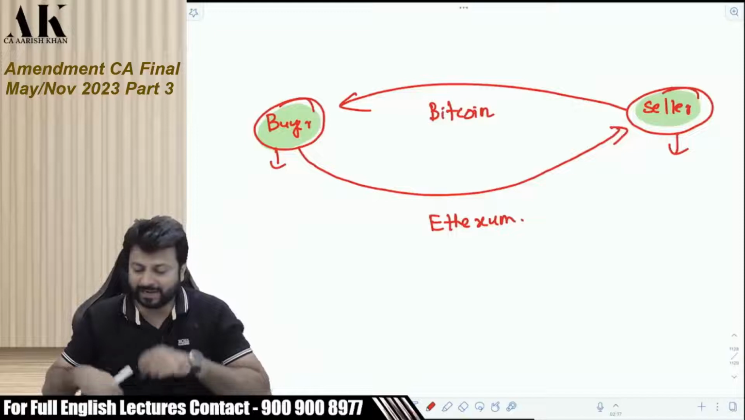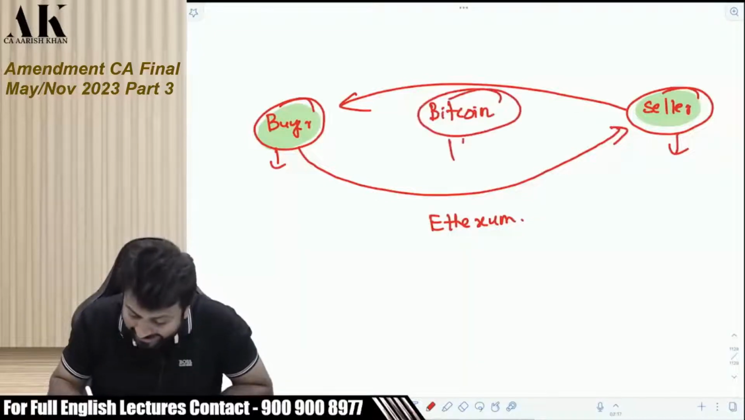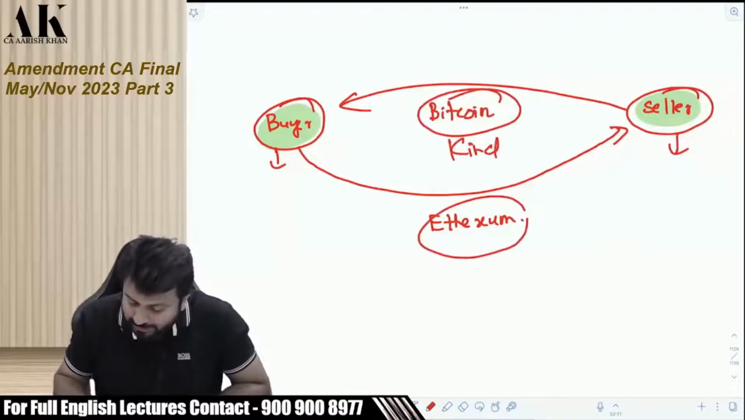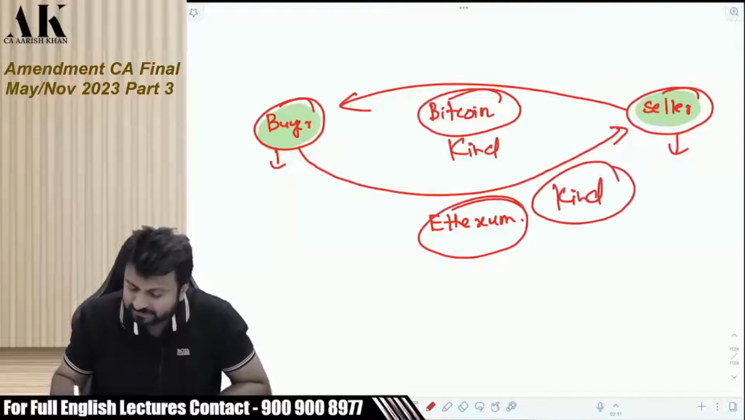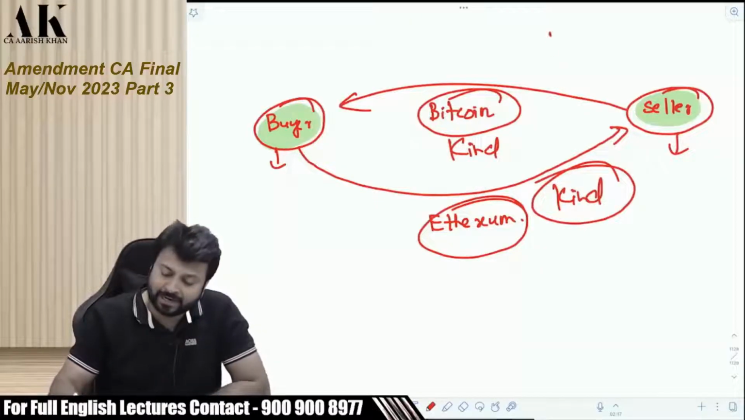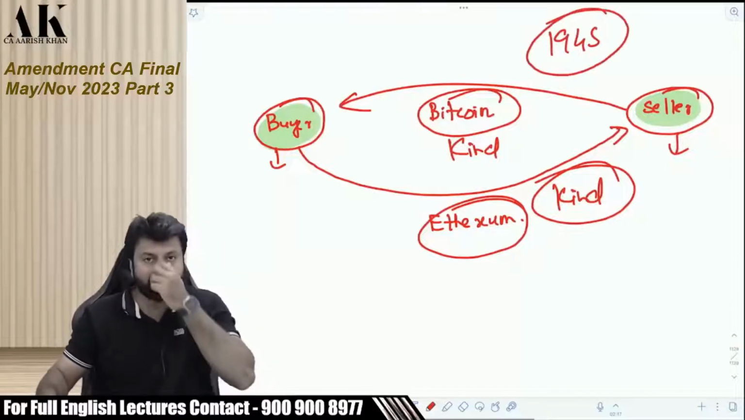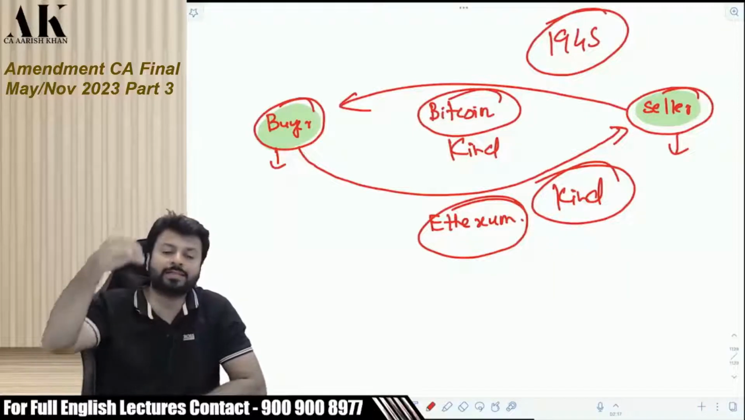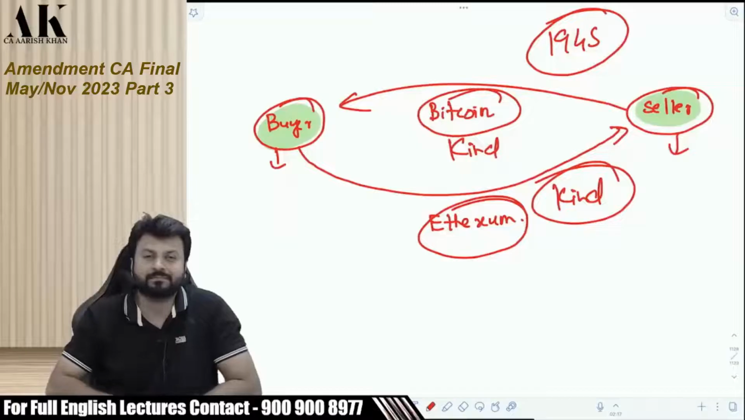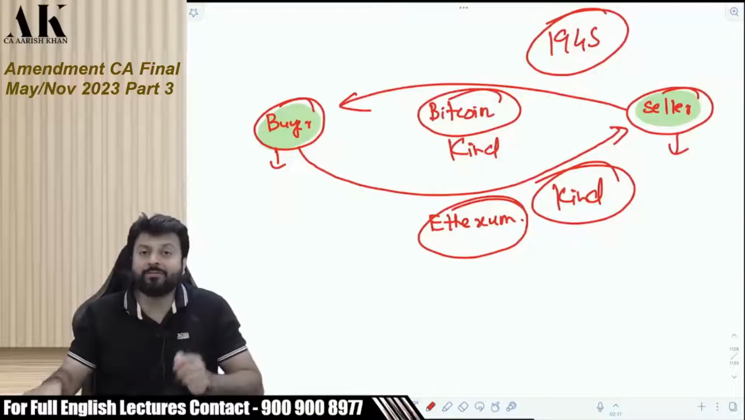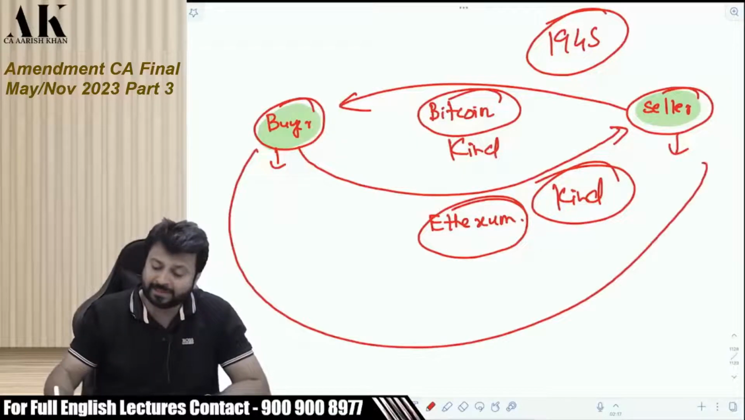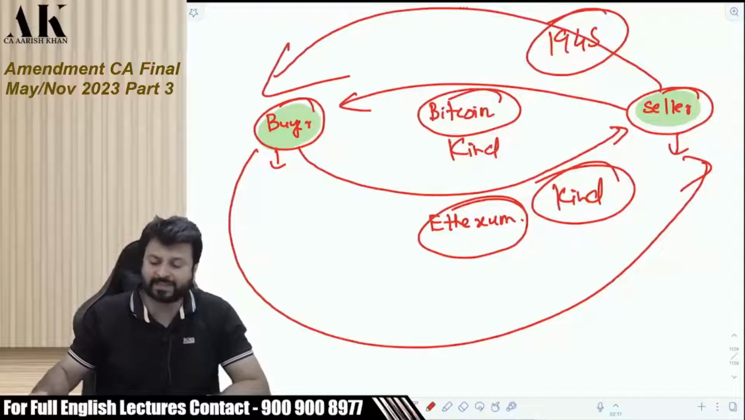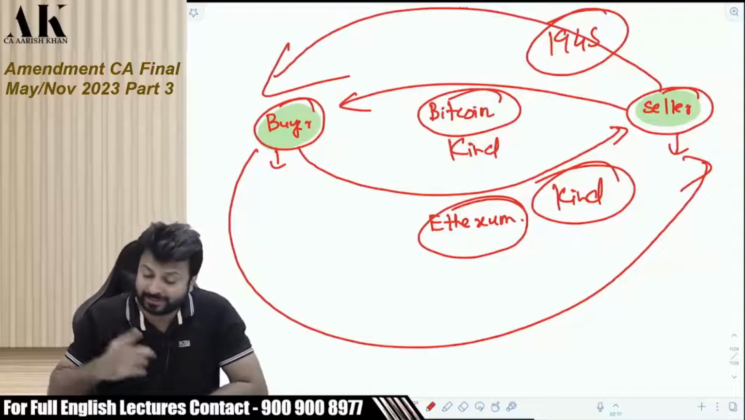Try to understand, because I am buying Bitcoin in kind, he is also buying Ethereum in kind. And we have seen in 194S, if you are buying something in kind, you cannot deduct TDS. You have to ensure that the other person has paid the tax. Now both of them have to ensure. I have to ensure that he has paid the tax. He has to ensure that I have paid the tax. Now what to do in such a case?